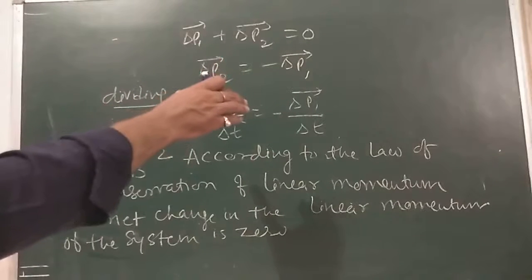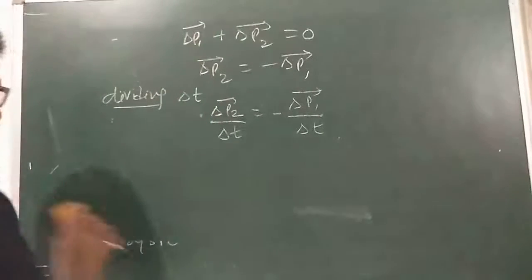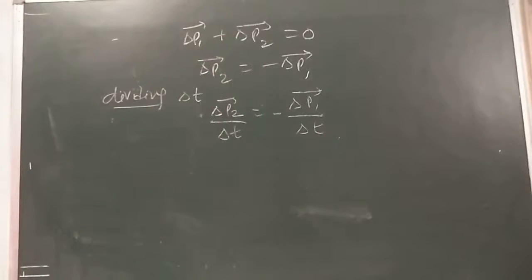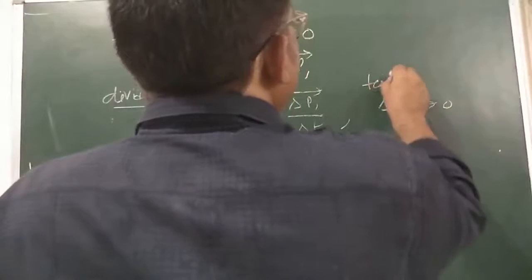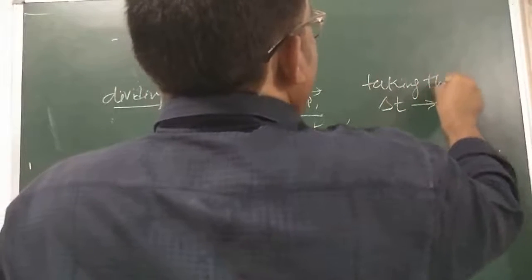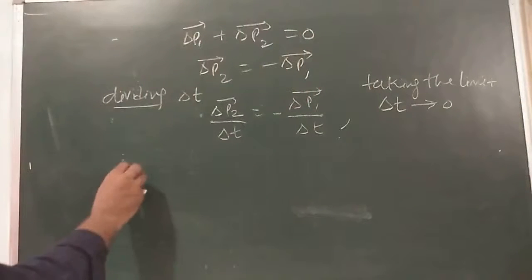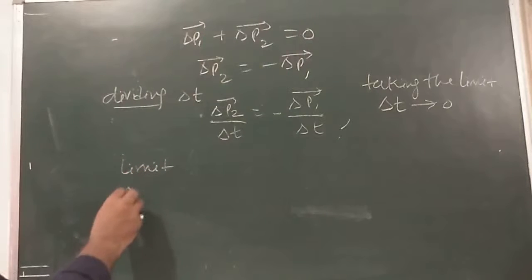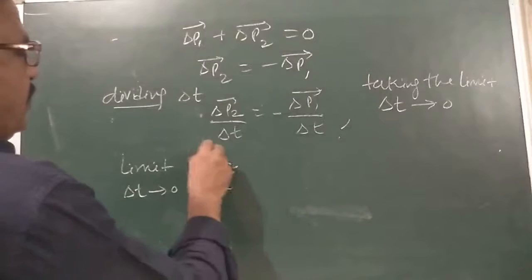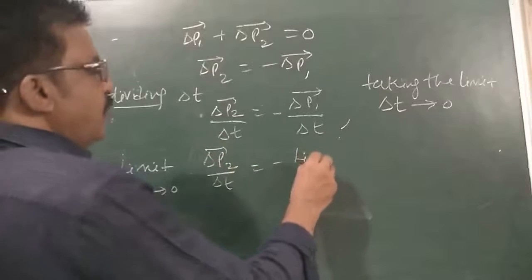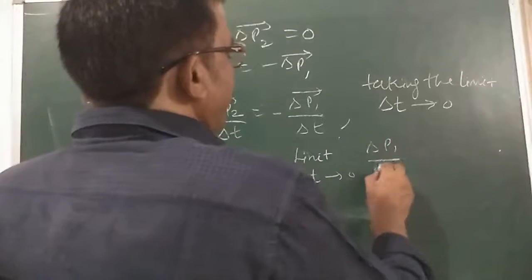Dividing both the sides by delta t and taking the limit. Now we are going to take the limit as delta t tends to 0. Suppose delta t is tending to 0, taking the limit of delta P2 divided by delta t. Similarly, the limit as delta t tends to 0 of delta P1 divided by delta t.